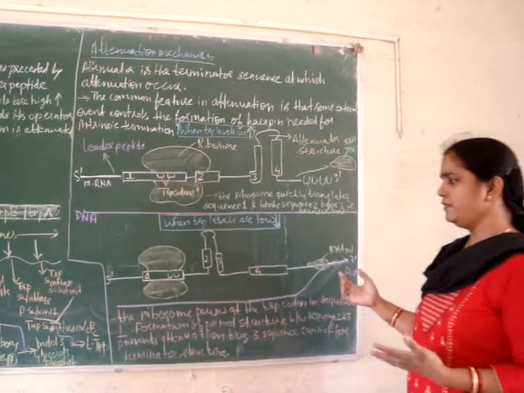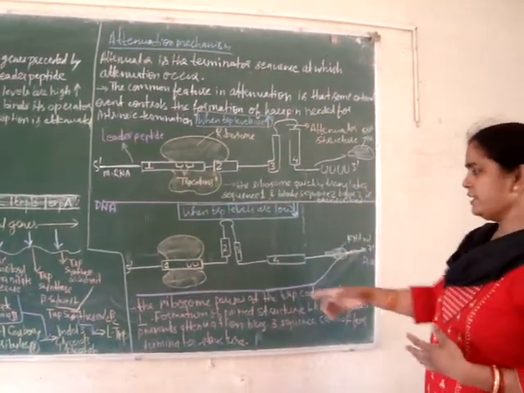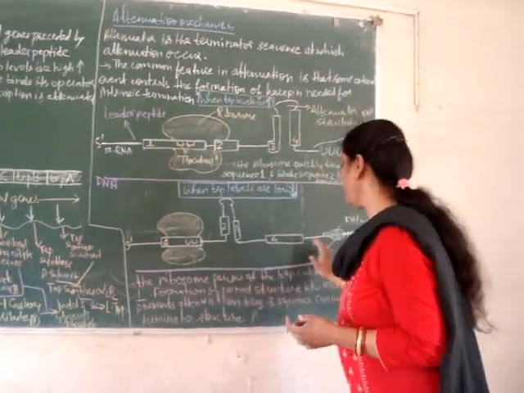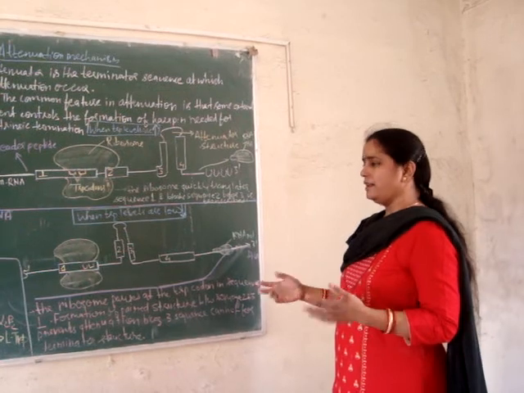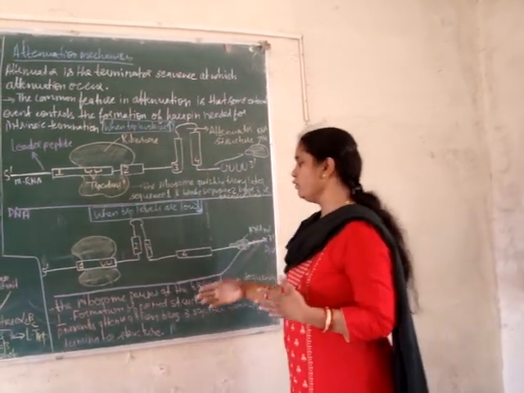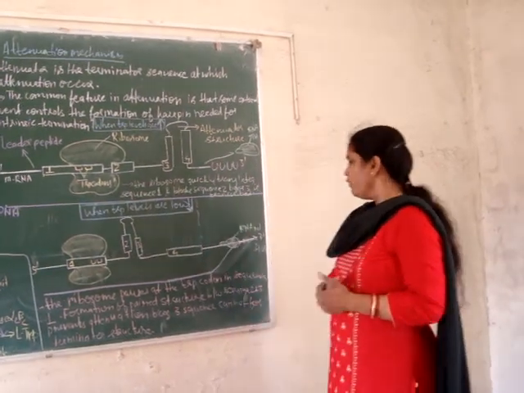Then the second condition is when tryptophan levels are low. When tryptophan levels are low, the ribosome pauses at the tryptophan codon in sequence 1 and a paired structure forms between sequences 2 and 3, and therefore there is no formation of the attenuator structure because 3 cannot base pair with 4.